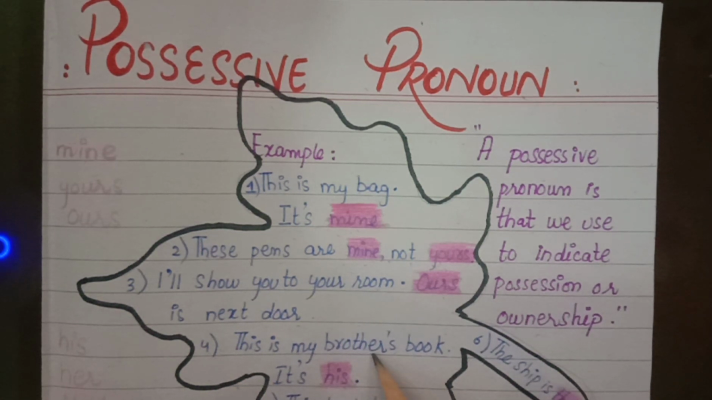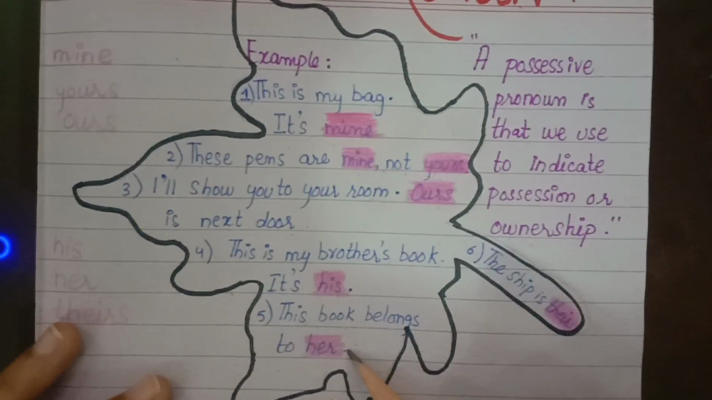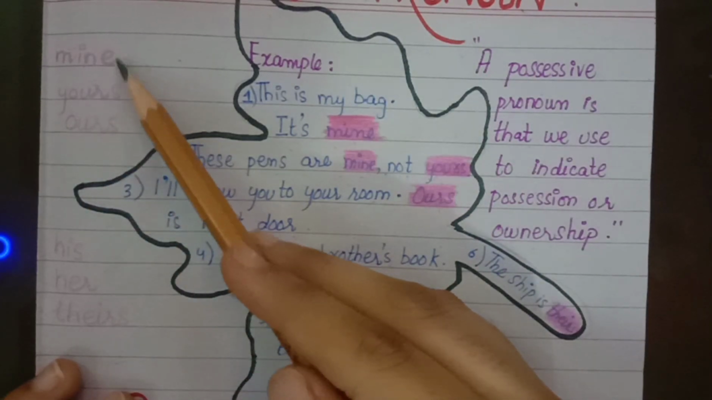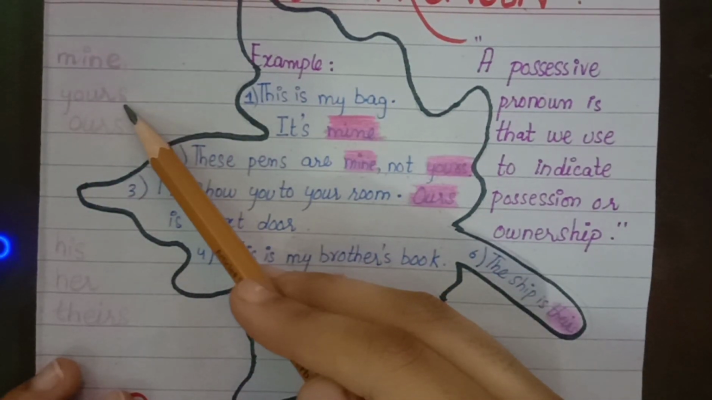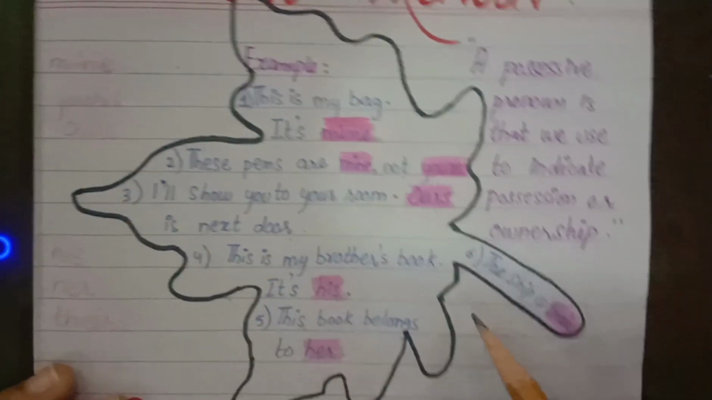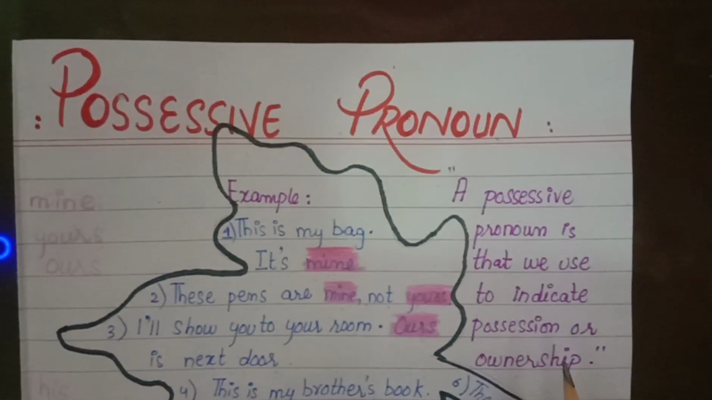For the masculine category we use his, him or he, and in this manner for the feminine category we use her or she. So I have also written some of the possessive pronouns here: mine, yours, ours, his, her, theirs. We also have an example of their. The ship is theirs. Them or they will change into their when we go to the possessive pronoun.